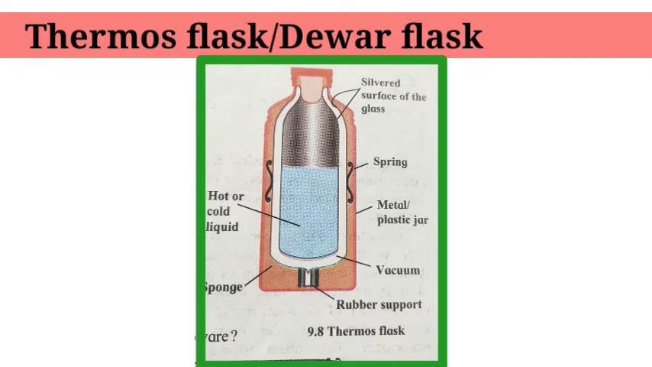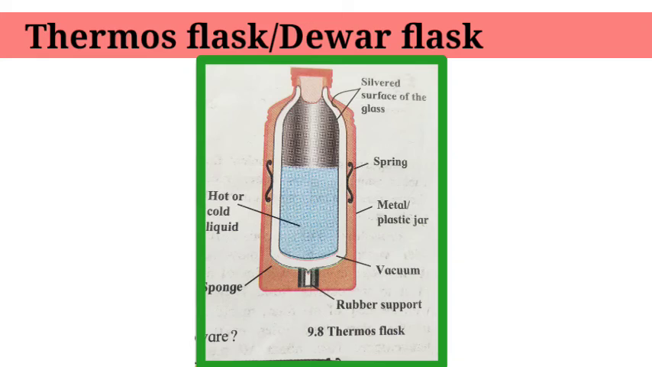A thermos flask is a double-walled flask. It consists of two glass tubes, one inside the other, with the gap between them sealed. The surfaces of both the tubes are made shiny by a silver coating. The air between the two tubes is removed to create a vacuum. There is a protective jar of metal or plastic outside the tubes for the protection of the flask. Pieces of sponge and rubber are fixed between the outer jar and the flask.